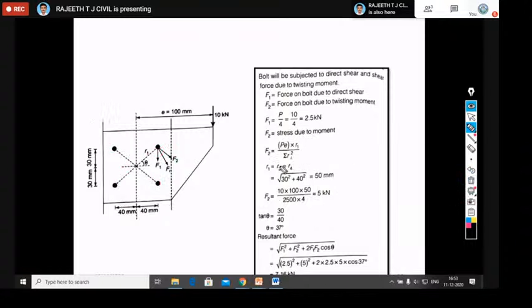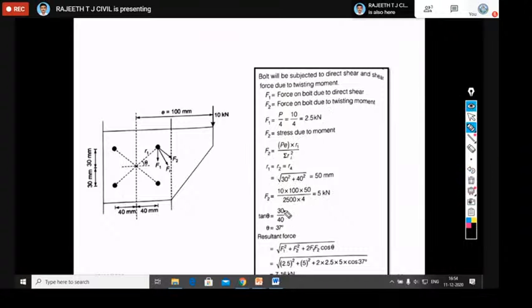So as of now, we calculated F2. F1 is 2.5 kilonewton. F2 is this value. Here, P is 10 kilonewton, E is the 100 millimeter eccentricity, R1 is 50. How to calculate R1? Square root of x square plus y square. Then divide by sigma R square. We have 4 bolts, so you take the value of R square here, that is 2500, and you get 5 kilonewton. So as of now we know F1 and F2.